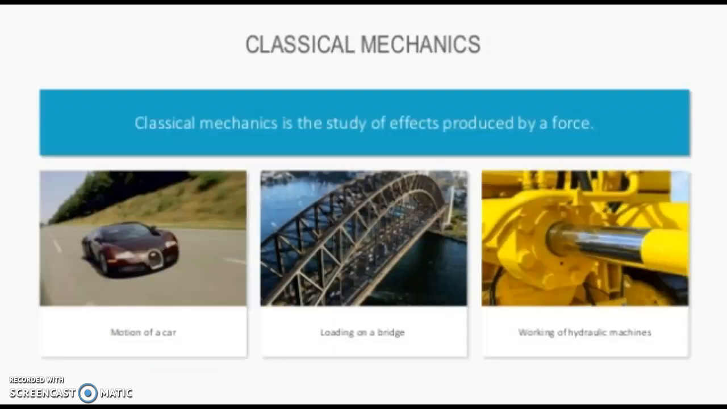So first one is classical mechanics. Classical mechanics is the study of effects produced by a force. Here we basically study the motion of daily objects, daily life experiences, like the motion of a car, the motion of a ball. All these things come under classical mechanics.